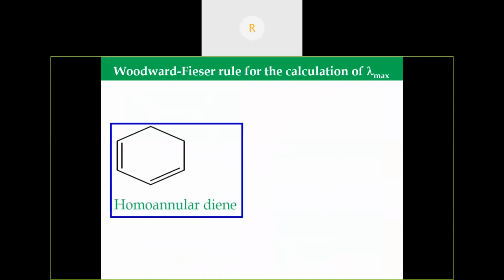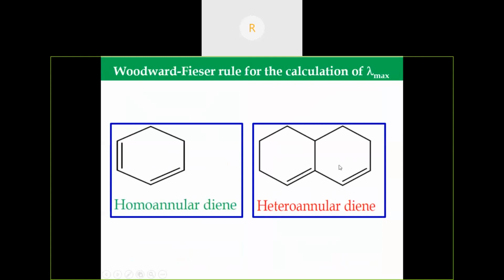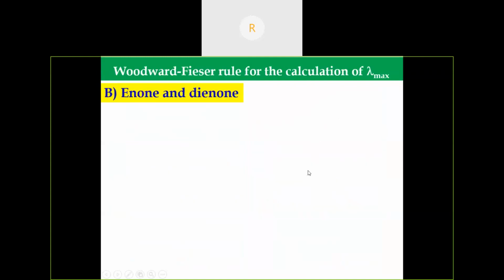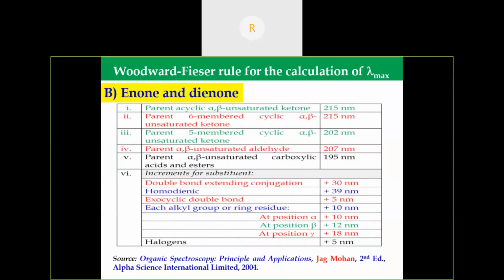Then homoannular diene. Diene, if it is present inside only one ring, is called a homoannular diene. If it is present in two different rings, then it is known as a heteroannular diene. For alpha beta unsaturated carbonyl compounds, for the parent acyclic, the base value is 250 nanometer. If it is a 6-membered ring, then the value is 215 nanometer. If it is a 5-membered cyclic alpha beta unsaturated ketone, the value is 202 nanometer.